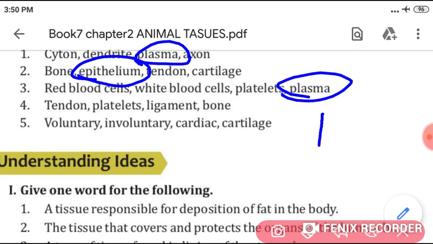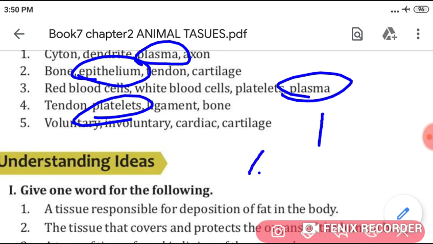Now fourth, tendon, platelets, ligaments and bone. Circle the word platelets. Now here you write, platelet is the cell of the blood while other three are the parts of skeletal system.